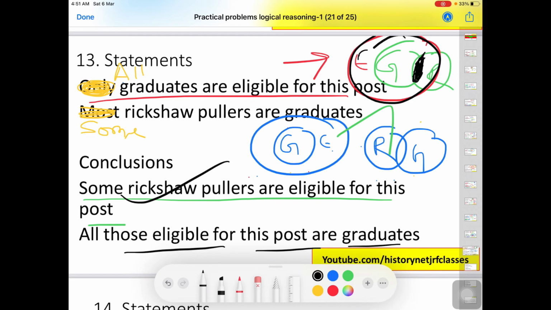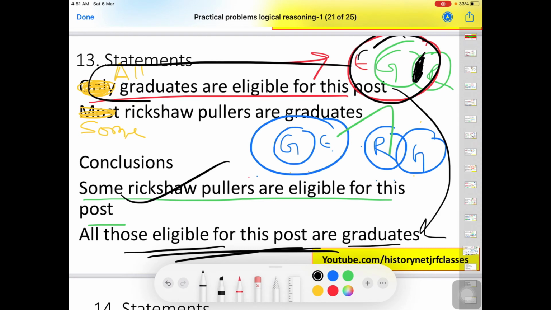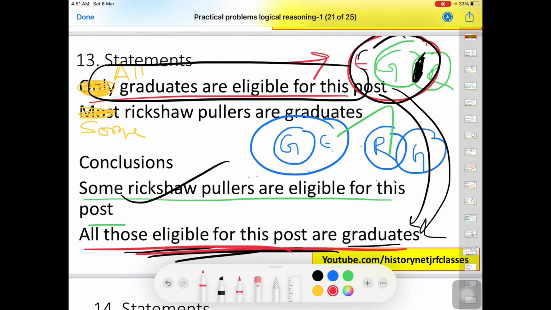Next one is all those eligible for this post are graduates. The sentence is saying that all those eligible for this post are graduate. It's like they have reversed this statement, but it means the same. And why did they reverse it? So that the conclusion becomes valid. If they had copied the same statement here, then it would have become invalid. That is why they just rearranged the sentence, but it means the same, that all graduates are eligible for the post.